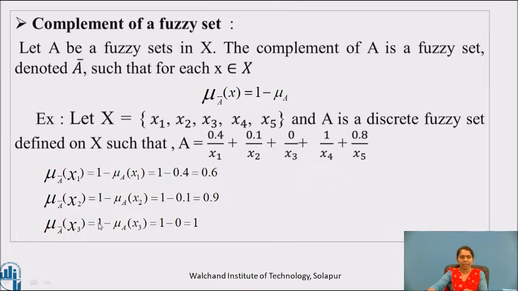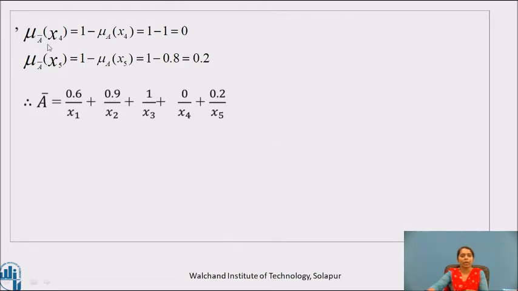Mu A bar of x3 is equal to 1 minus mu A of x3, that is 1 minus 0, is equal to 1. Then mu A bar of x4 is equal to 1 minus mu A of x4, is equal to 1 minus 1, is equal to 0. Mu A bar of x5 is equal to 1 minus mu A of x5, that is 1 minus 0.8, is equal to 0.2. Hence, A bar, the complement of A, is given as 0.6 by x1 plus 0.9 by x2 plus 1 by x3 plus 0 by x4 plus 0.2 by x5.